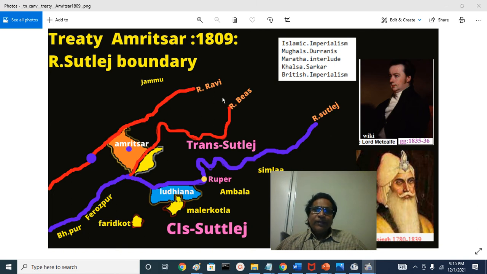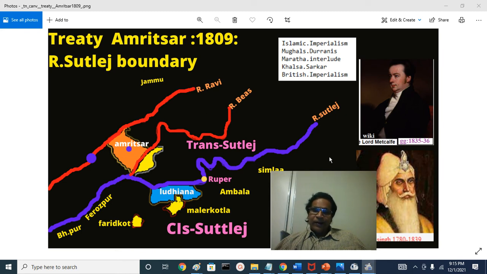Bari means Beas and Ravi Doab. And the Sutlej as a boundary between the Maharaja's territories in the north, the Trans-Sutlej areas, and British East India Company territories in the south of the Sutlej, that is the Phulkian princely states and the Simla hill states or Punjab hill states, and so on.